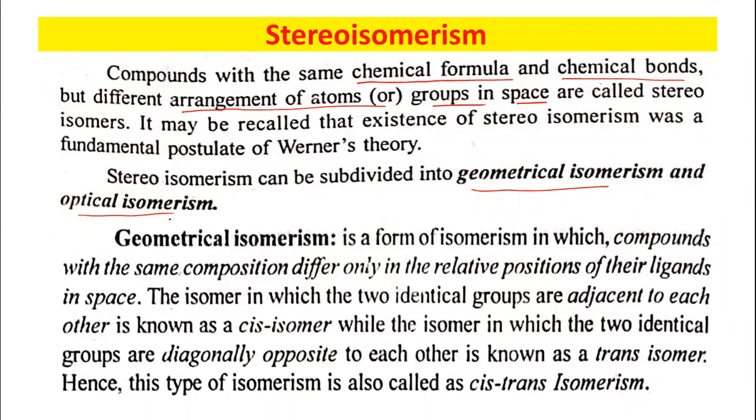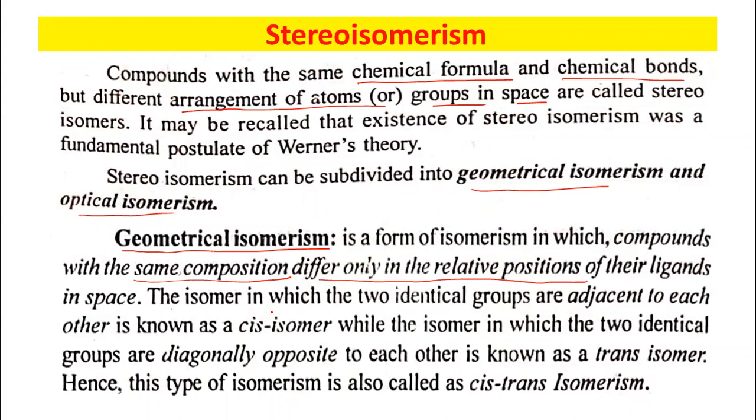The groups are changing their position. They have the same chemical composition. We have to change the arrangement of the groups or atoms in space. So there are 2 types of stereoisomerism. The first one is geometrical isomerism. So what is geometrical isomerism? It is a form of isomerism in which compounds with the same chemical composition differ only in the relative positions of their ligands in space.